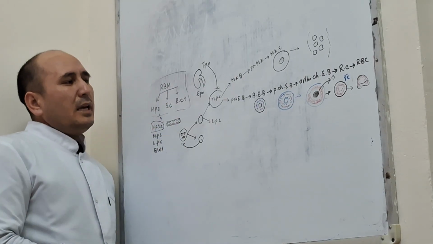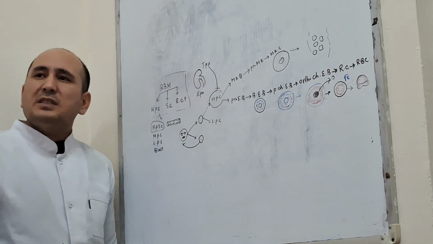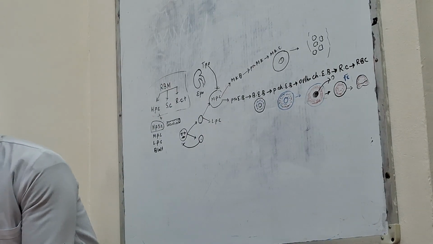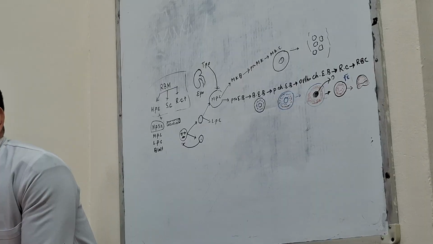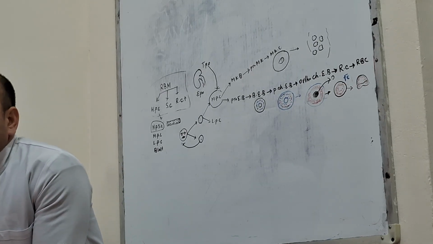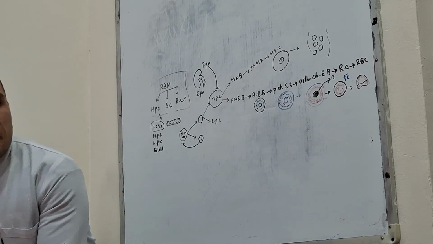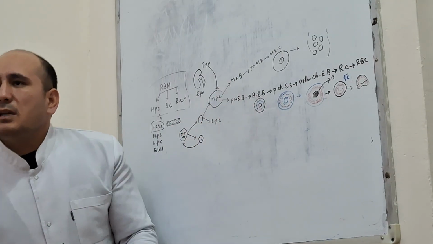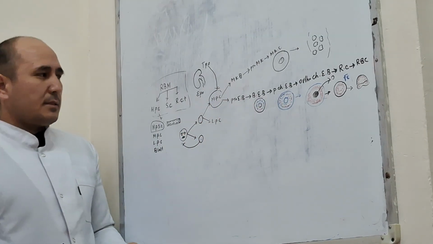Now, if myeloid progenitor cells are stimulated by other factors like interleukin 1, interleukin 3, and granulocyte colony stimulating factor, myeloid progenitor cells differentiate to the myeloblast.